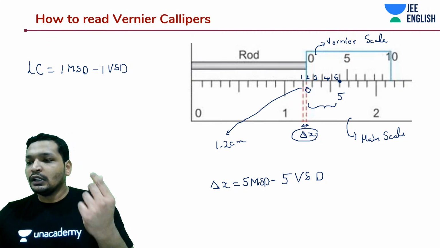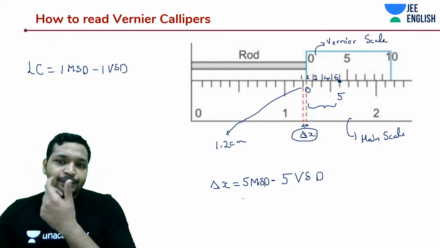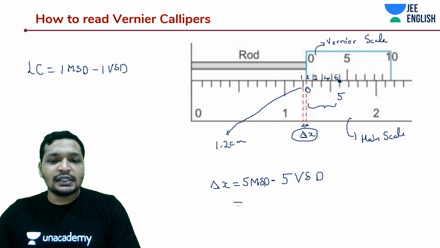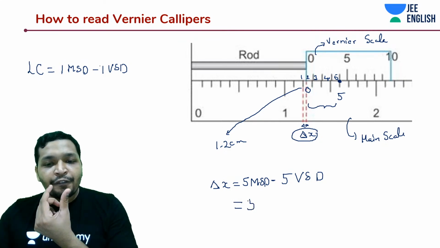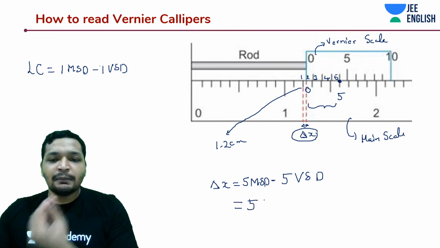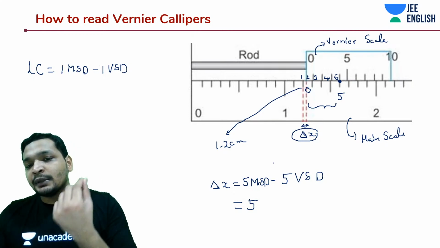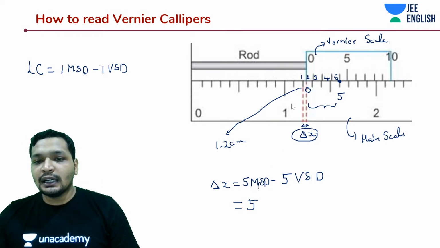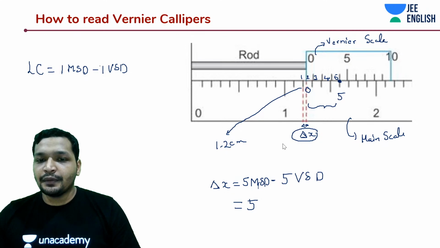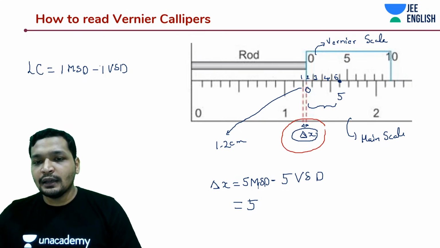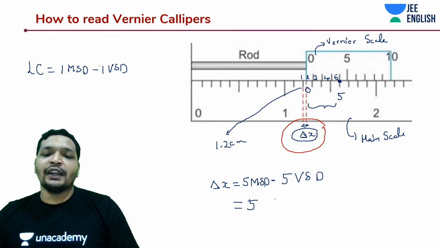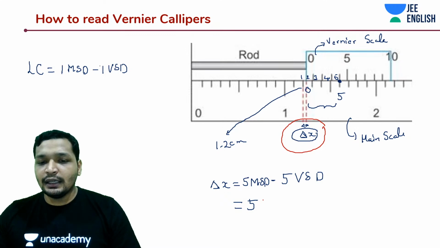Isn't it? So if the 5th division of the Vernier scale is coinciding, this delta x that you see over here is nothing but 5 MSD minus 5 VSD, right?